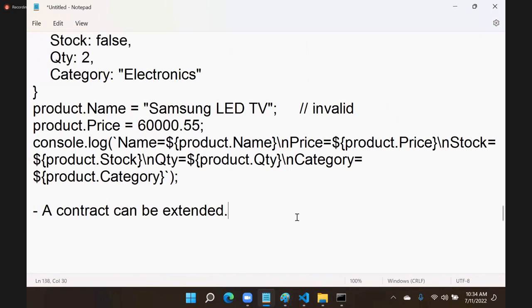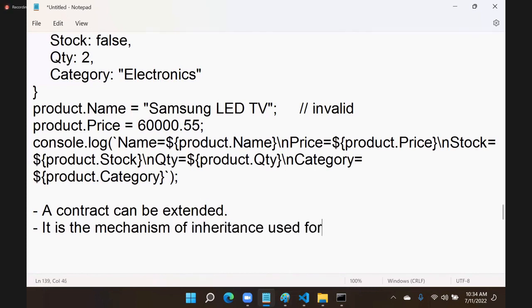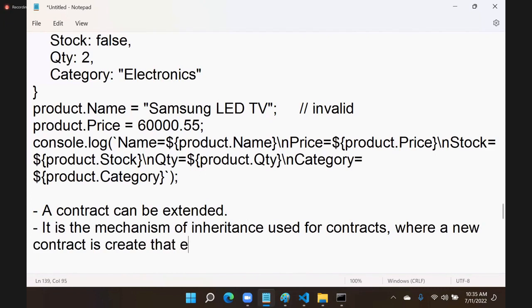A contract can be extended. So it is the mechanism of inheritance used for contracts, where a new contract is created that extends the existing contract.